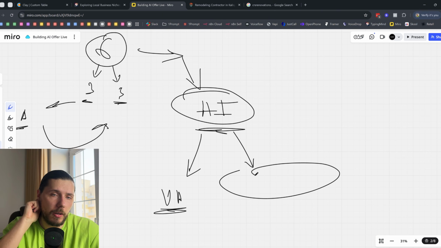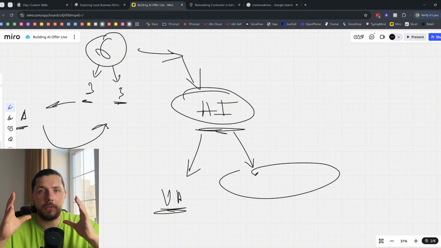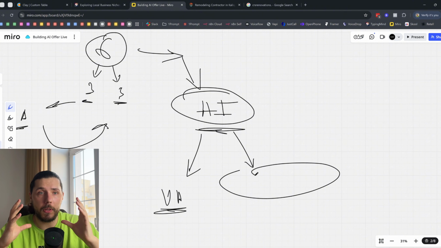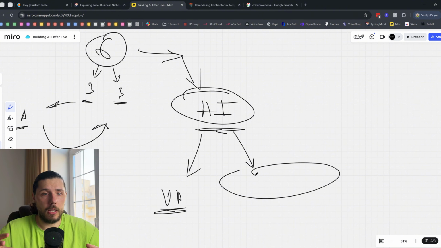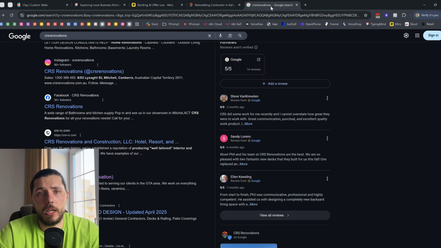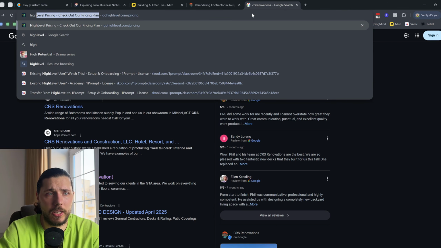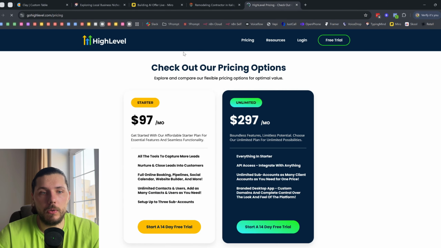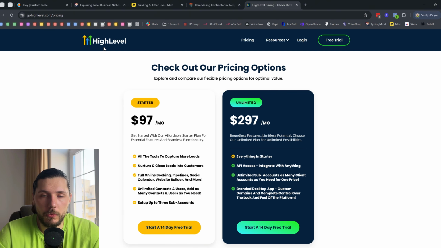So the one prompt is based on everything on the sale. This is like the sales system built in, out of the box, that you can technically deploy to the clients, and it's built on the high level. For the local businesses, I would say that you still need to use the high level. And by the way, if you don't want to pay for the high level and you want everything built in, you can just go with the one prompt.